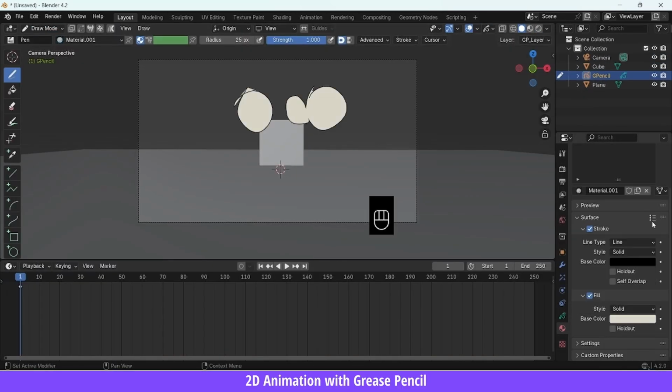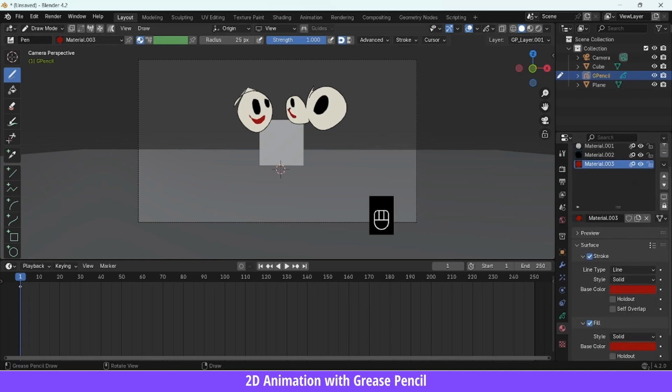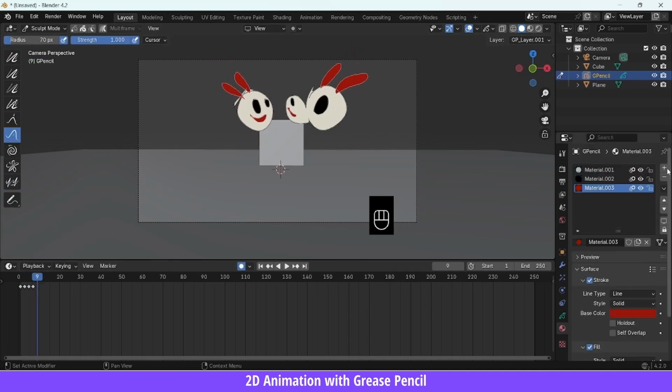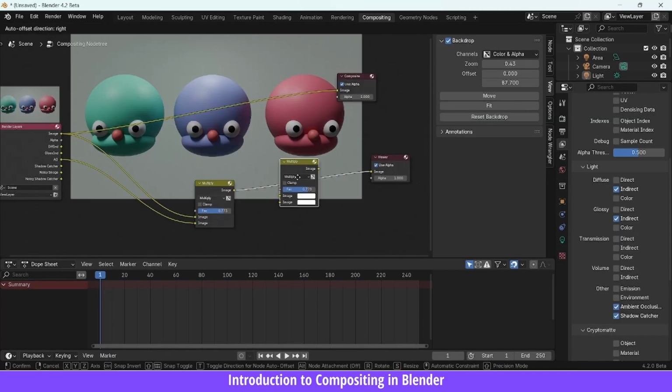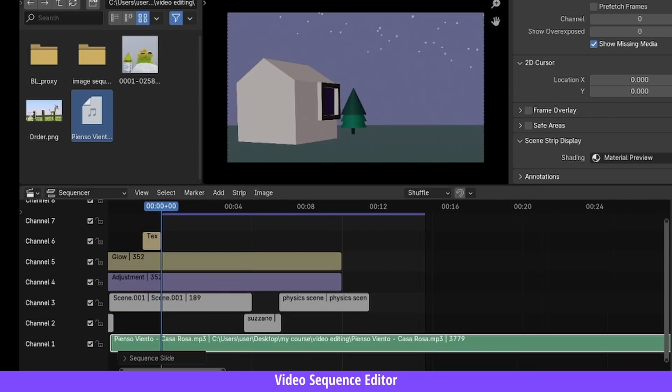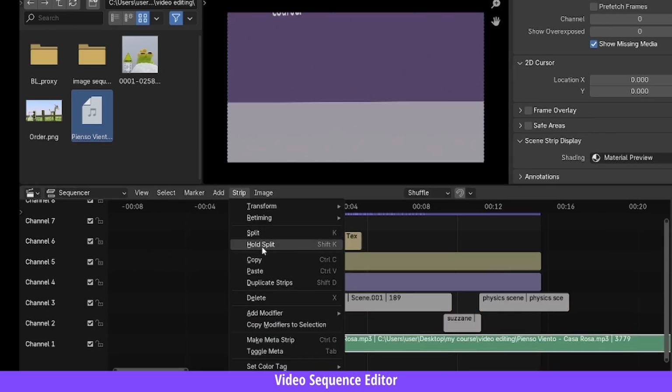Then in chapter 7, we will talk about grease pencil, compositing, and video editing. You will learn to blend 2D and 3D using grease pencil, enhance your scenes in the compositor, and finish everything in Blender's video sequence editor.